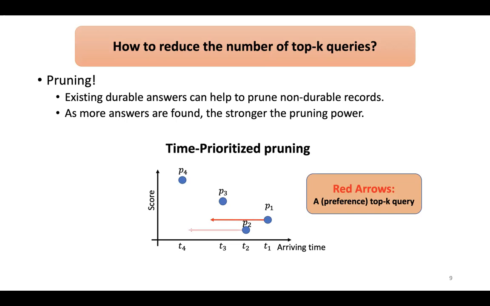Traditionally, we would next go to p2 and ask another top-k query to check its durability. But actually, we do not need to do that. From the first top-k query, we already know that between time t1 and t3, p3 is the top one. In other words, no other record during this time period will be top-one durable. So we can safely skip the entire time interval here, as if taking a hop in time. A similar procedure can be generalized to the top-k case. So we can save a lot of unnecessary top-k queries by doing time-prioritized pruning.